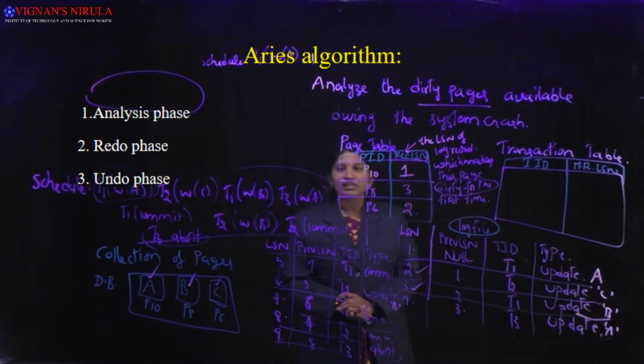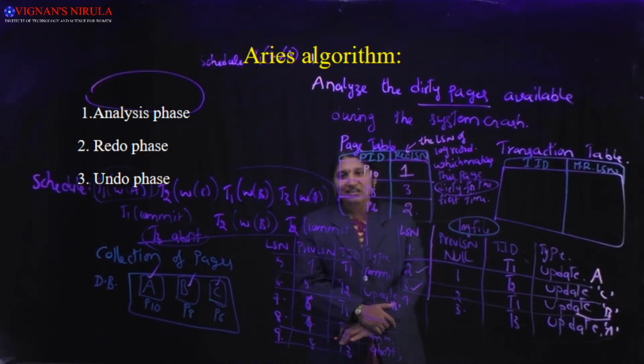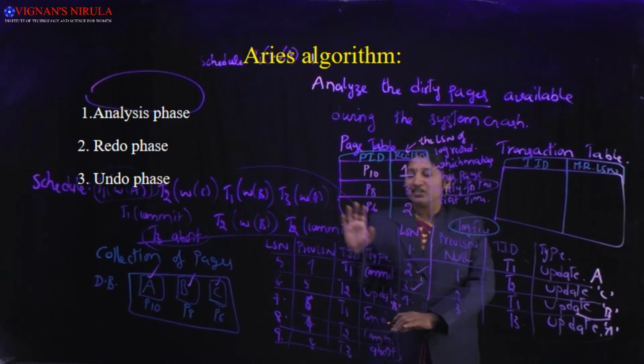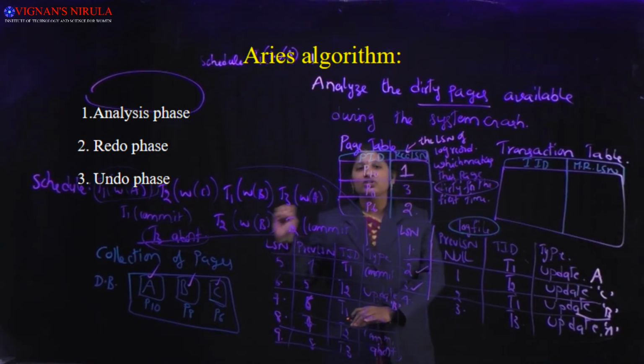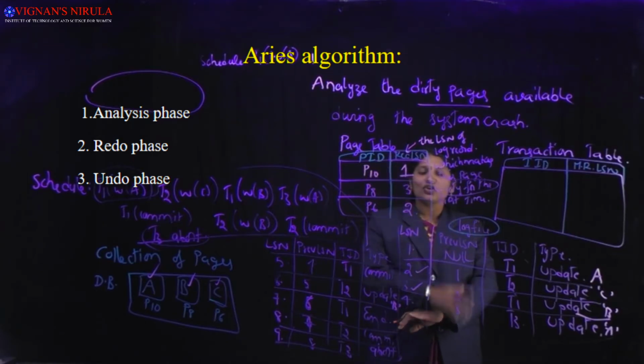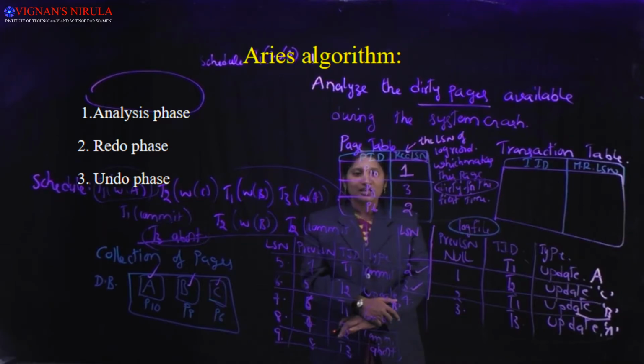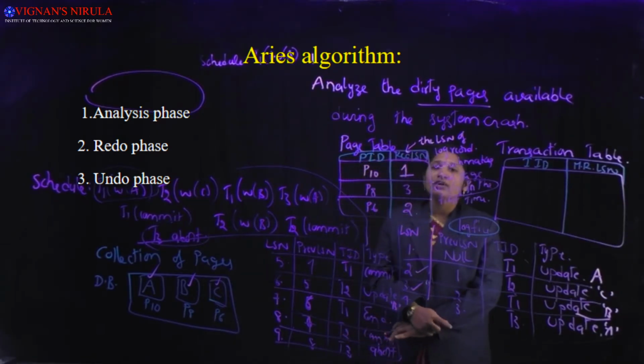The page table consists of two entries, that are page ID and rec LSN. The page ID has one entry for each and every page which consists of data items. The rec LSN indicates the log record number which made that page a dirty page for the first time. That is about the page table.